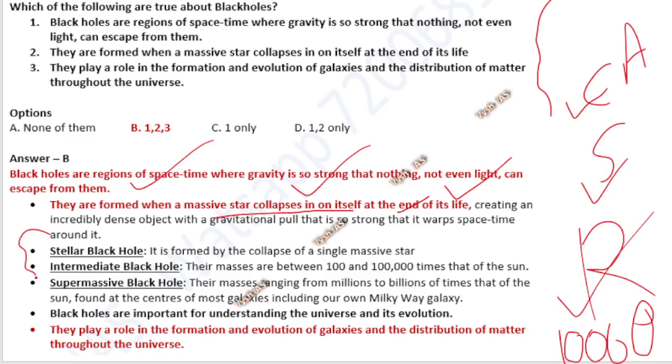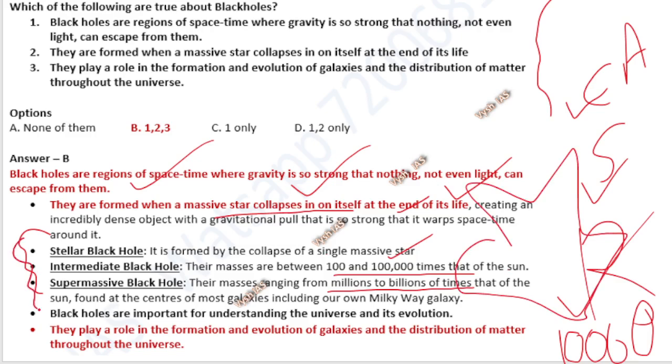There are stellar black holes, intermediate black holes, and supermassive black holes. This is nothing but the mass or the size of the star. Meaning a single massive star having a mass of about 1 lakh times that of the sun, or millions of times that of the sun, depending on how big that star is, and they are collapsing. Based on that, there are different names. Okay, stellar, intermediate, and supermassive.